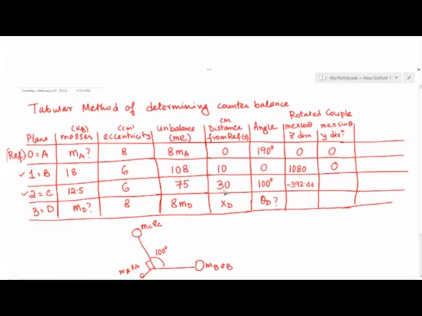So 75 into 30 into sine of 100 degree will give you 2215.51 as the result, okay. This one we don't know, so we will keep it as 8 md xd cos theta d and 8 md xd into sin theta d. We don't know at this stage what is md and what is xd and what is theta d.